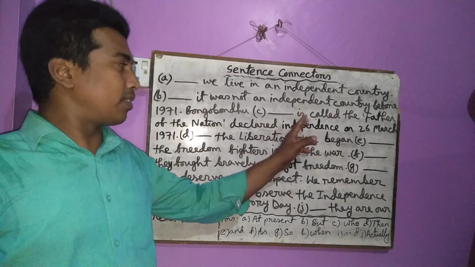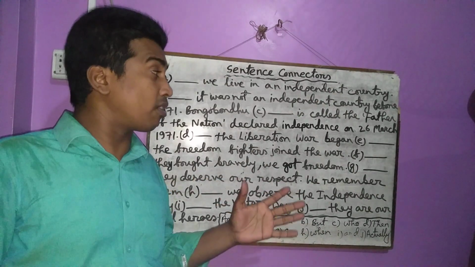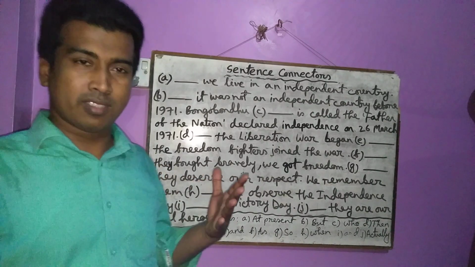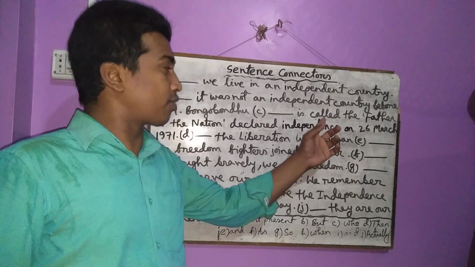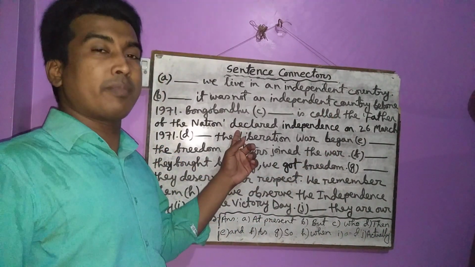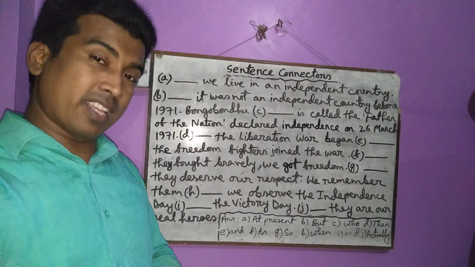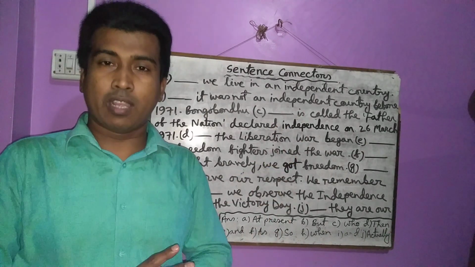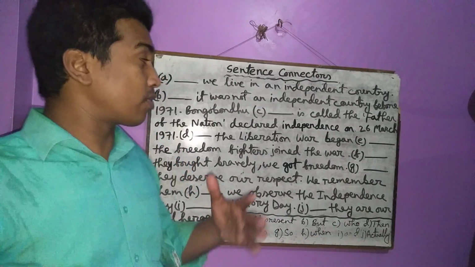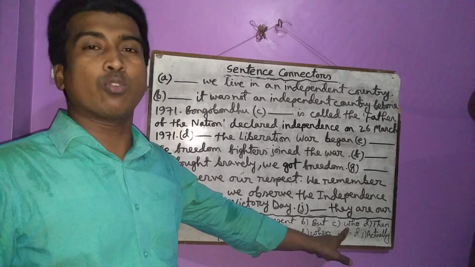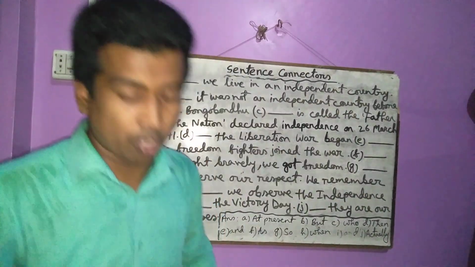Bangabandhu, dash, there is a gap, is called the father of the nation, declared independence on 26 March 1971. Look at here, you can see that there is a verb, it's called, there is a main verb, there is another main verb, that is declared. If you find two main verbs in a sentence and if you find a gap before a verb, then you have to write a relative, that means who or which. So what will you use here? I have written the answer, that is who. So you have to know the use of who. Let us know the use of who now.